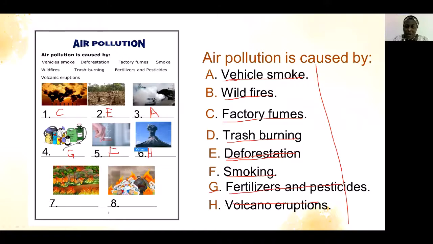Oh, this one is wildfire. The bush or the forest is burning. Right? P. Wildfire. And lastly, number 8 is trash burning. When you burn a lot of trash in your compound, like waste papers, old clothes, you pollute the air. All these, students, are the causes of air pollution.